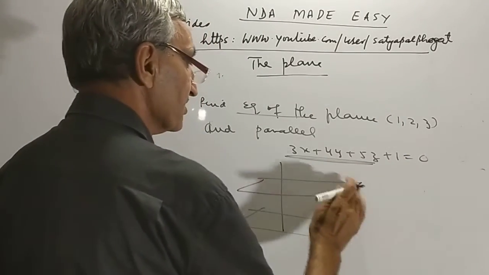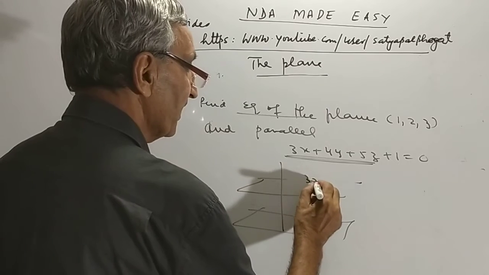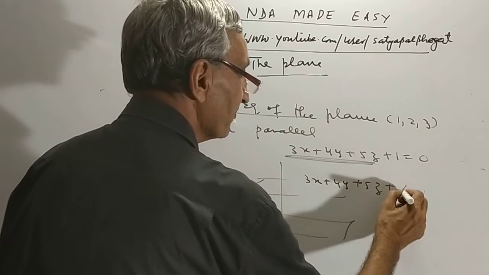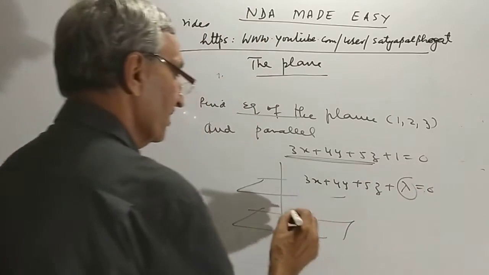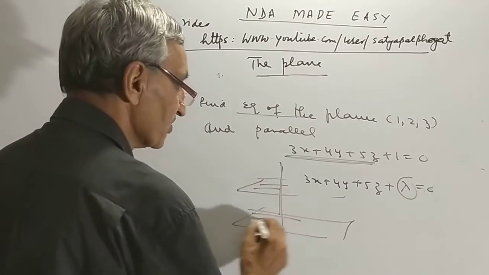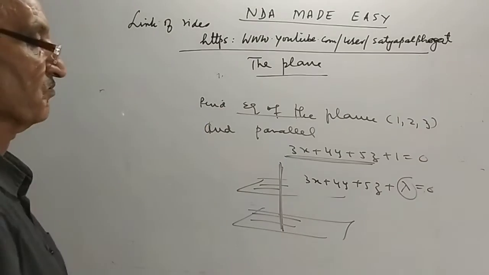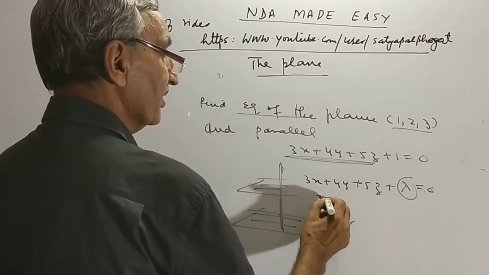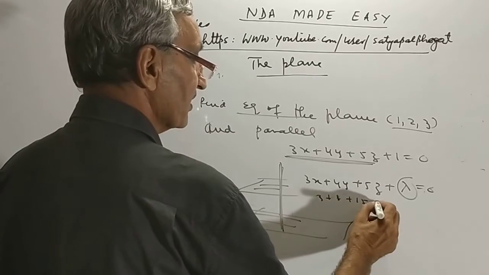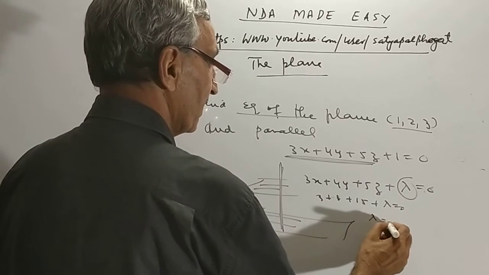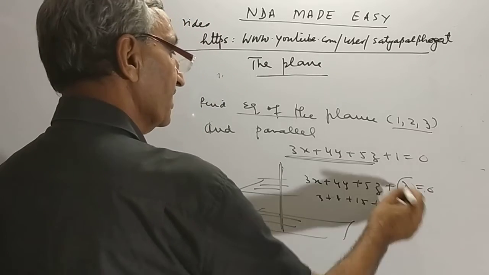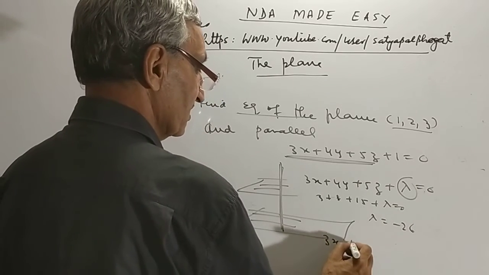Only the constant differs. So the plane which is going to come is 3x plus 4y plus 5z plus lambda is equal to 0. Only the constant changes, because the direction ratios of the normal are the same. Now, how to find lambda? It passes through 1, 2, 3. So 3 plus 8 plus 15 plus lambda is equal to 0. So lambda I found is equal to minus 26. And put it here. Therefore, this is my answer.